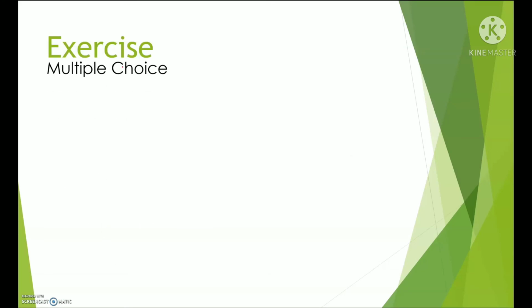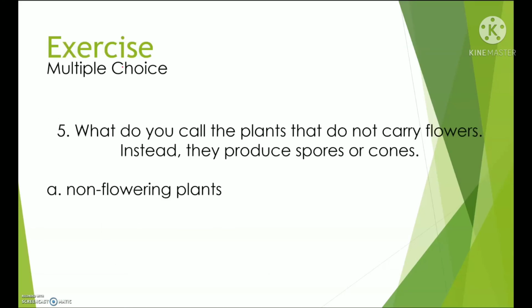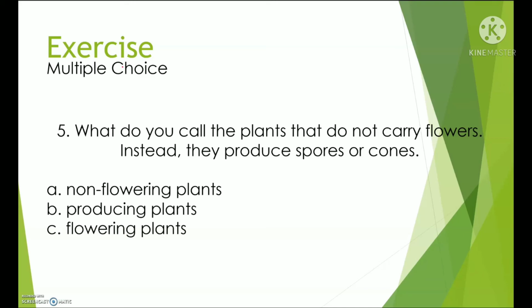And number 5. What do you call the plants that do not carry flowers? Instead, they produce spores or cones. A. Non-flowering plants. B. Producing plants. Or letter C. Flowering plants.